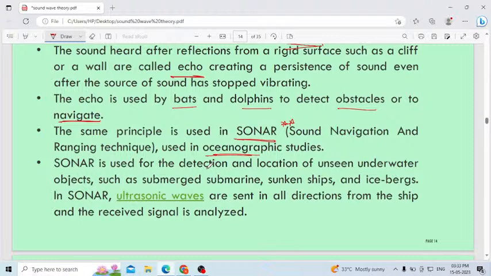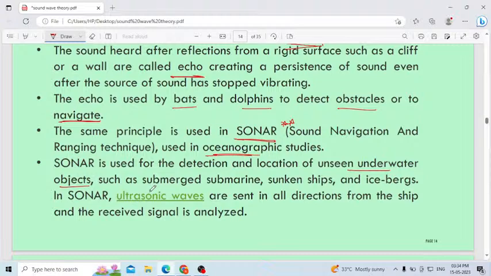To see those we will use sonar. Sonar is used for the detection and location of unseen underwater objects. To see an underwater object, we will use the sonar.